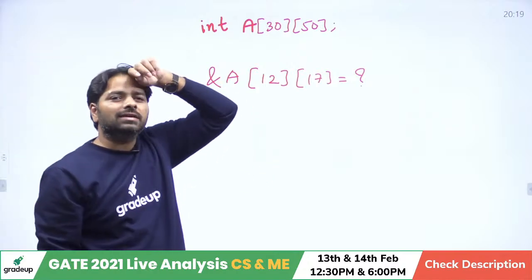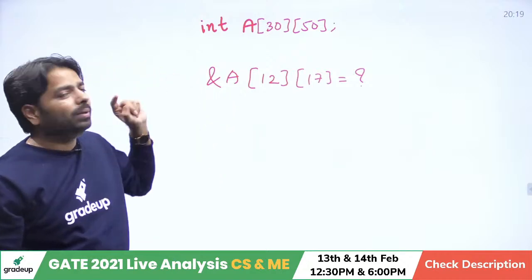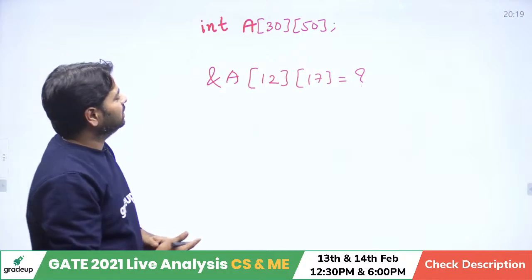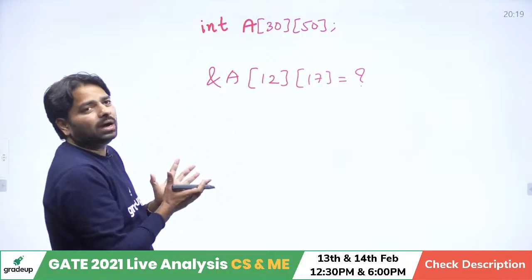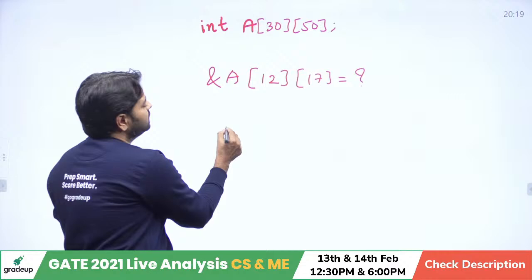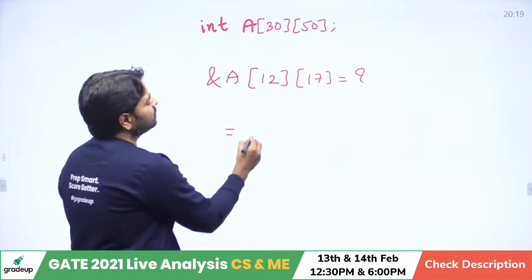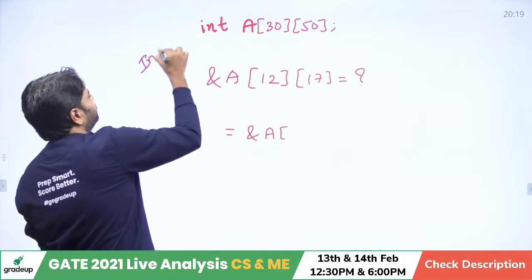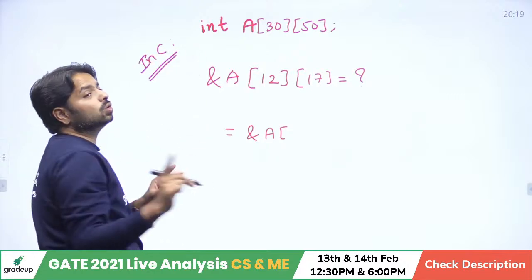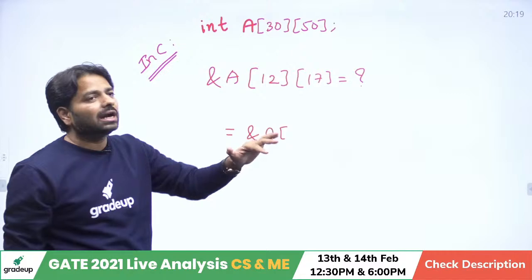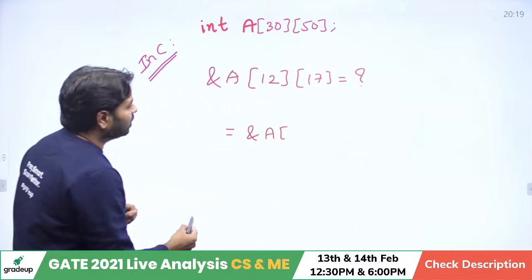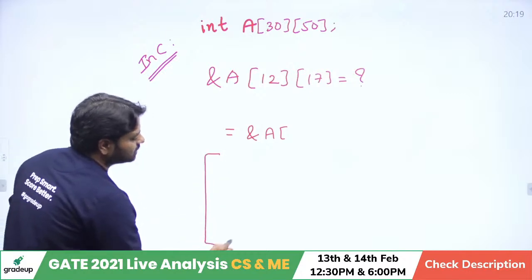Everyone, 12 and 17. Somewhere it is there, you don't know, but you know only the first element and the size of each element. So how do you calculate? Directly I'm writing, because I hope you have practiced this, it is equal to the address of the first element, that is A of 0, 0, because in C language I am doing row major order. In column major order I will explain. So you create the concept first. How do you create the concept? Look at the concept.